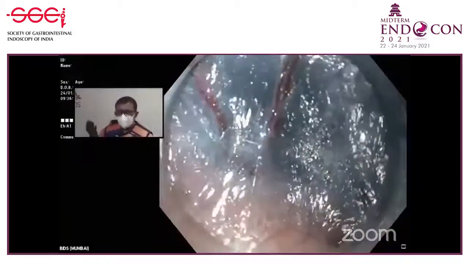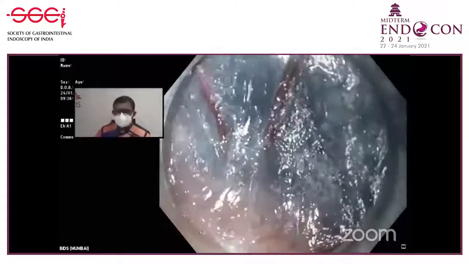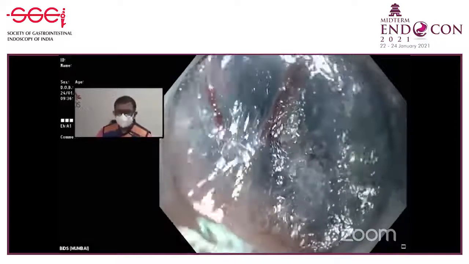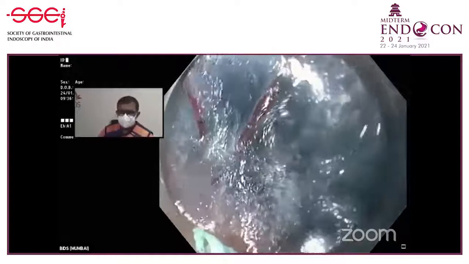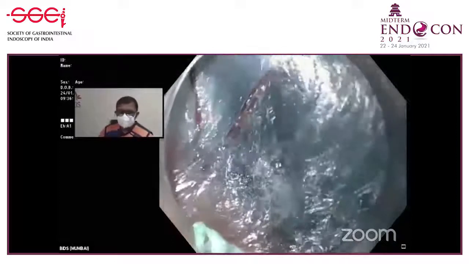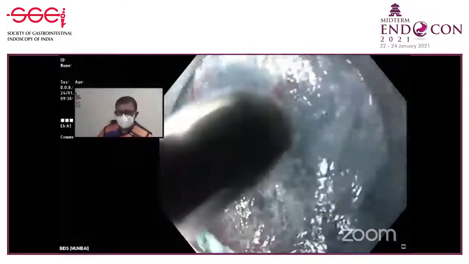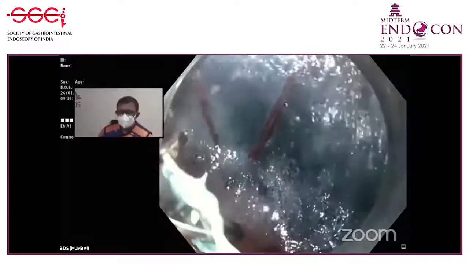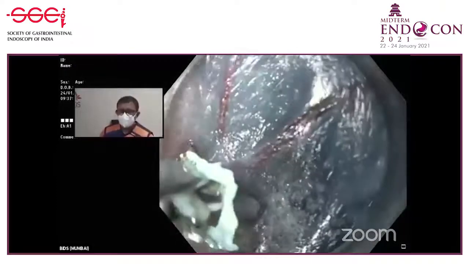If we become too bold, we'll try to cut this even with a normal knife. But as a general rule for the beginner, if you see a vessel which is bigger than the size of the tip of your instrument, then you should use a coag grasper. Or if you see a bifid vessel like this, where a vessel stump is there and then two branches, it's better to catch it with a coag grasper. For a beginner, it's safer: all the vessels which you see, start catching with the coag grasper. Don't be too bold in the beginning.